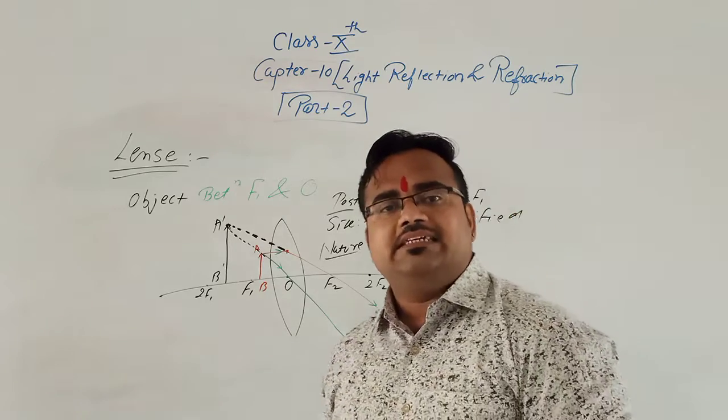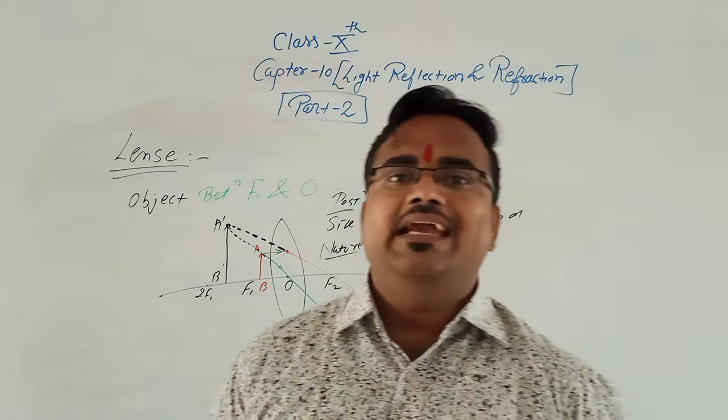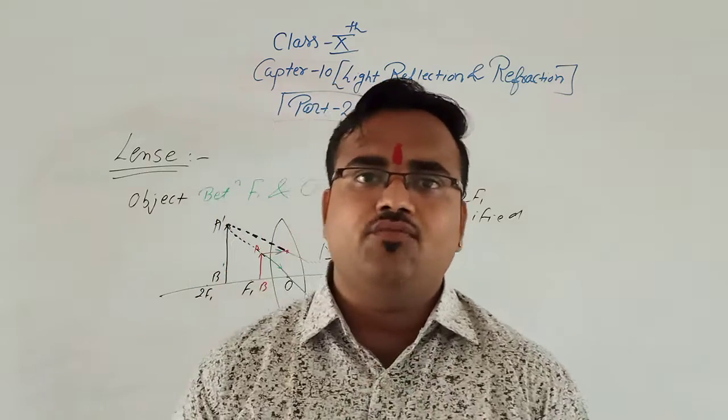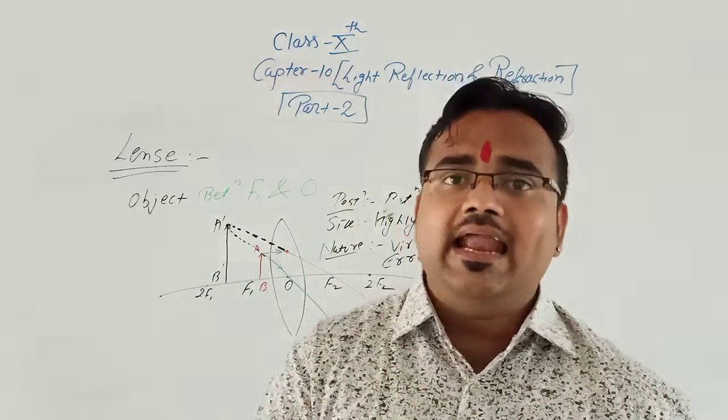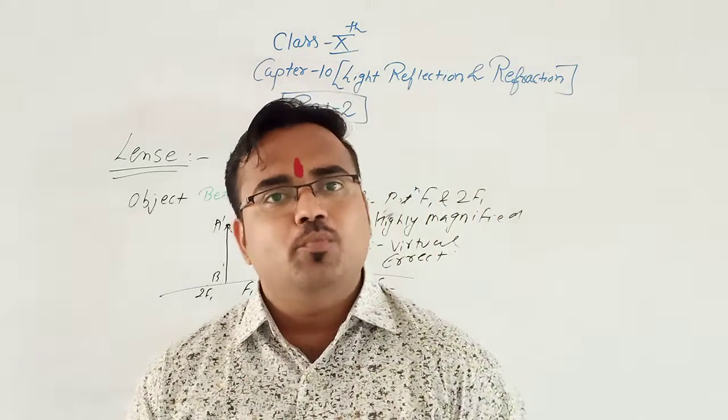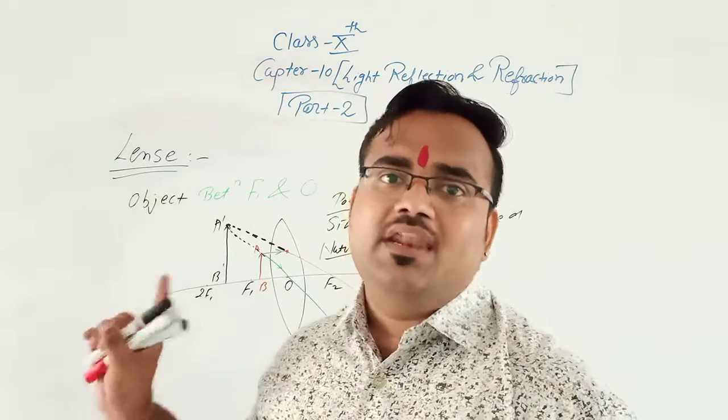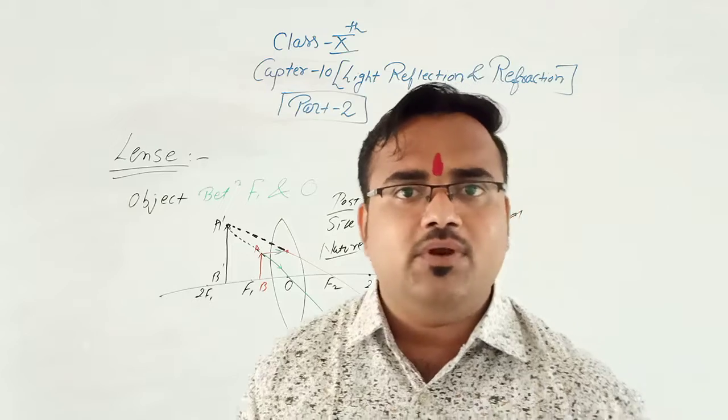So these are all the images related to the convex lens. Next lecture we will complete the image formation in the case of a concave lens. There are only two types of images there, and we will see the numericals related to the mirror formula and lens formula.